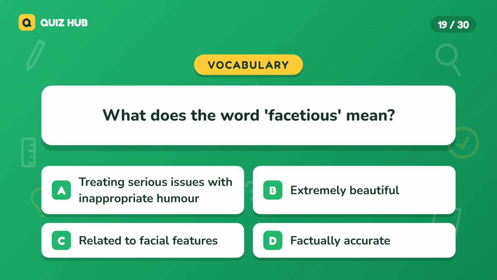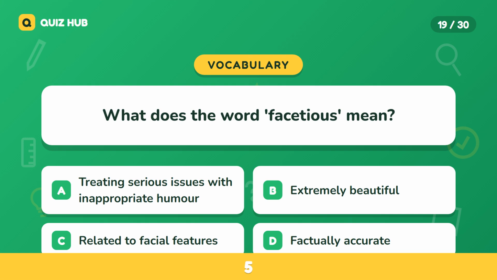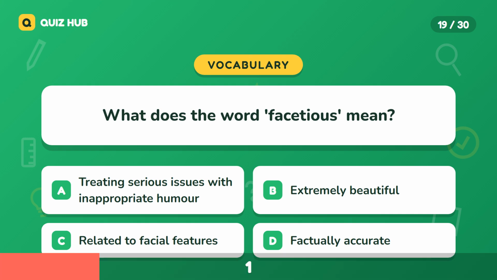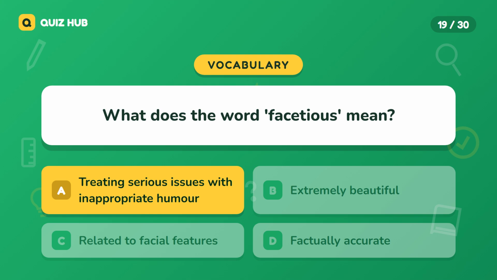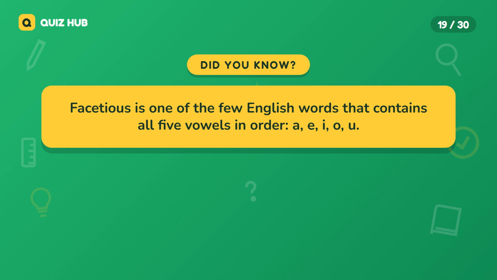Question 19. What does the word facetious mean? A. Treating serious issues with inappropriate humor. B. Extremely beautiful. C. Related to facial features. D. Factually accurate. The correct answer is treating serious issues with inappropriate humor. Facetious is one of the few English words that contains all 5 vowels in order A, E, I, O, U.